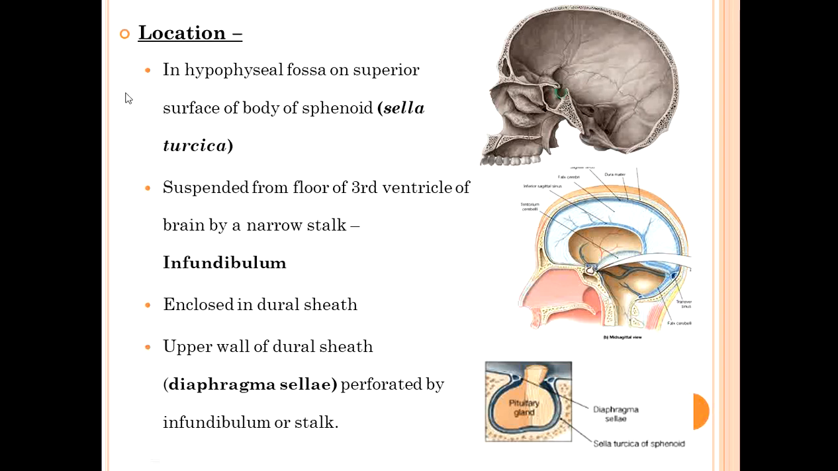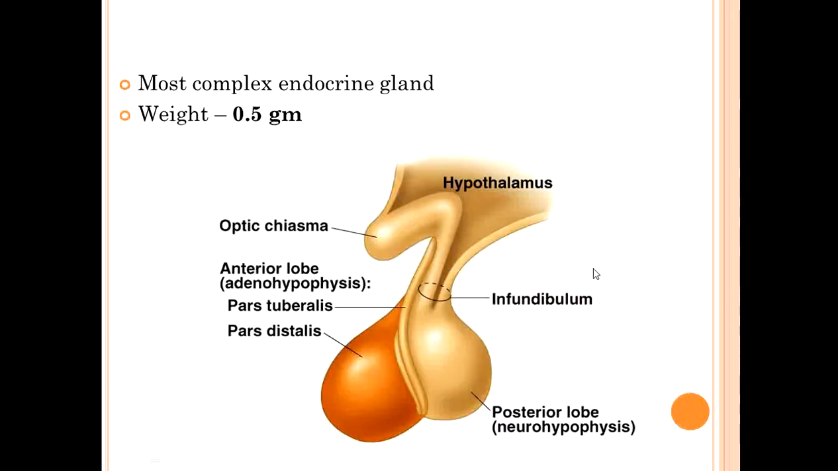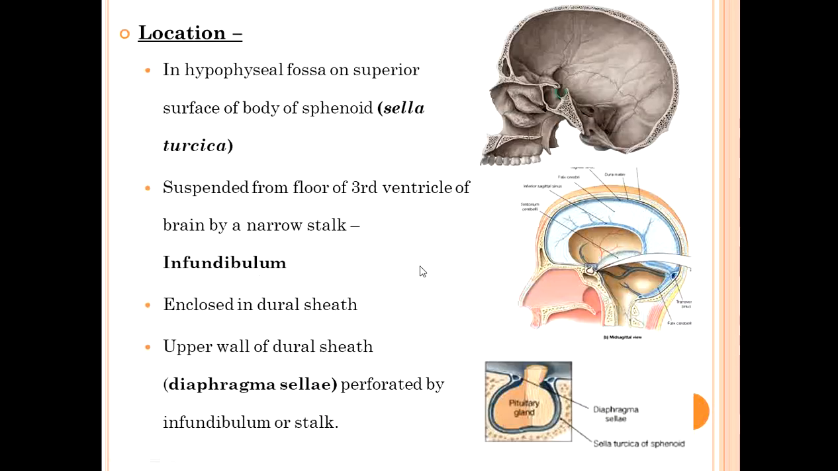Okay, then it is suspended from the floor of the third ventricle. Like this, it is suspended by a narrow stalk that is known as infundibulum. You can see here it is suspended from the floor of the third ventricle. So the suspending structure is known as infundibulum.